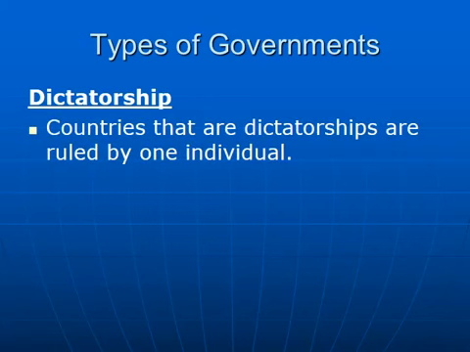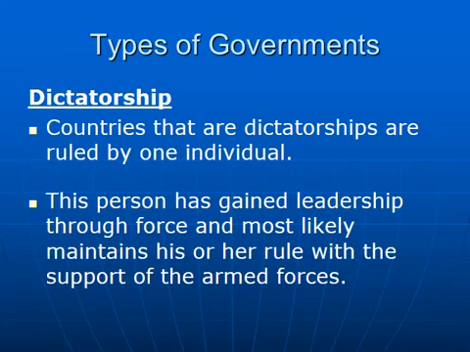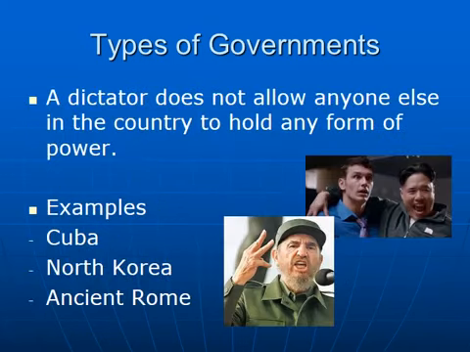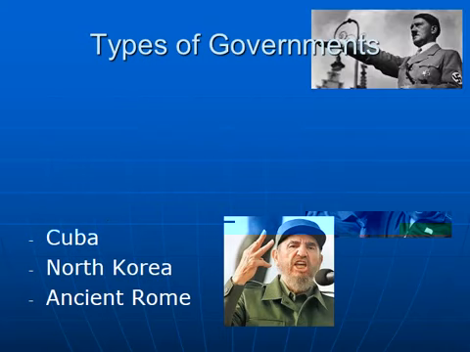Dictatorship. So dictatorships generally have one person in charge of everything, the whole country. And perhaps this person's gained leadership through force, and they use the army to support their rule. We've got a dictator who doesn't allow anyone else in the country to hold any form of power, and currently Cuba, North Korea, and even ancient Rome are examples of a dictatorship.